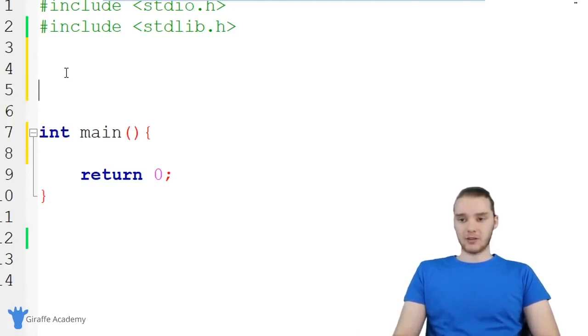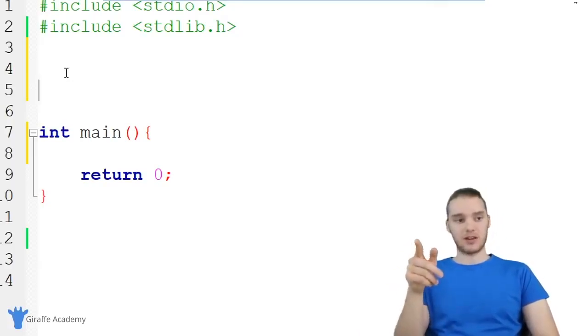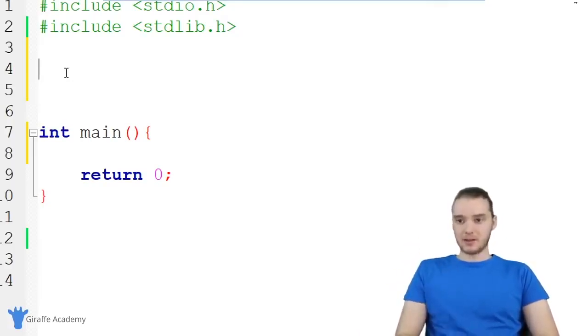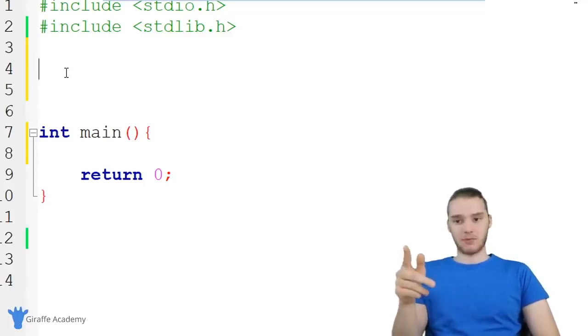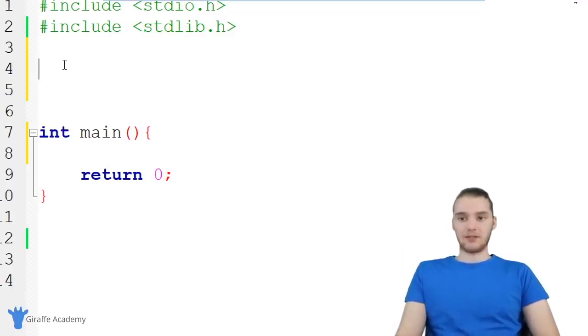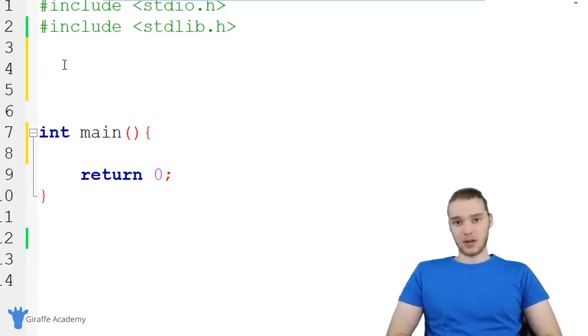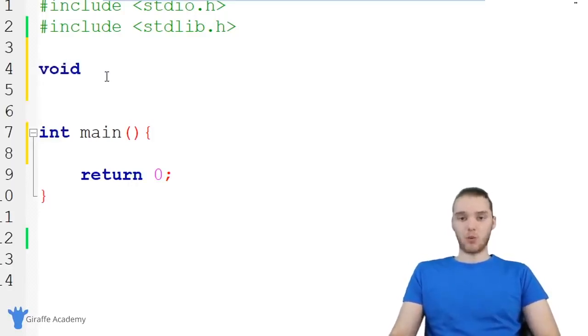If I want to return a value with my function, I'm going to define the function here above the main method. And there's a couple reasons why we want to do that. Essentially, it'll just make sure that everything works correctly. So we want to make sure that we define this function before we actually call it down here and get a value back. So the first thing that I need to tell C when I want to create a function is what type of data I want to return. If you've been following along with this course, you'll know in the last tutorial we used the void return type, which basically means we weren't going to return any information. But now we want to actually return information, right?